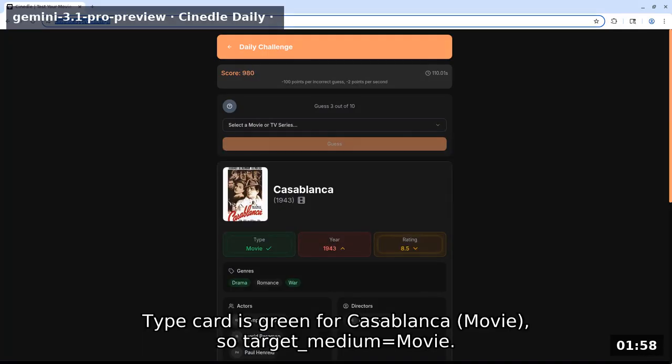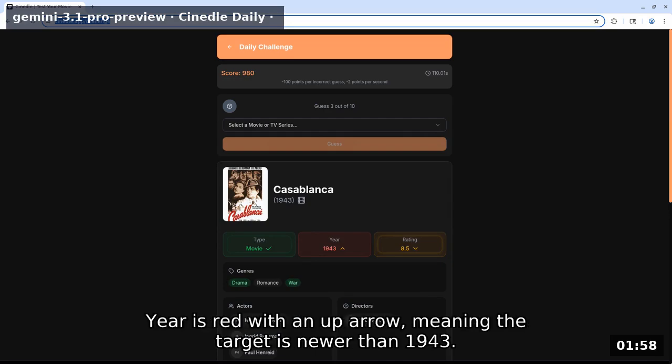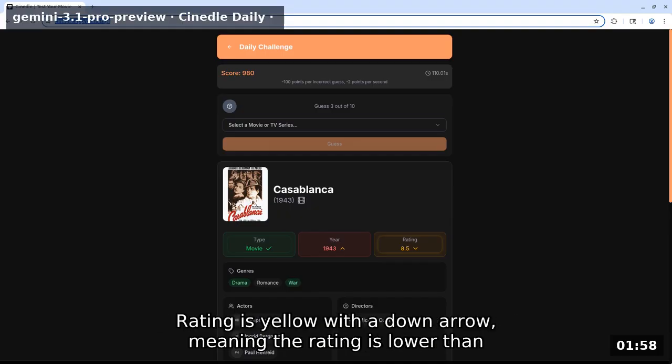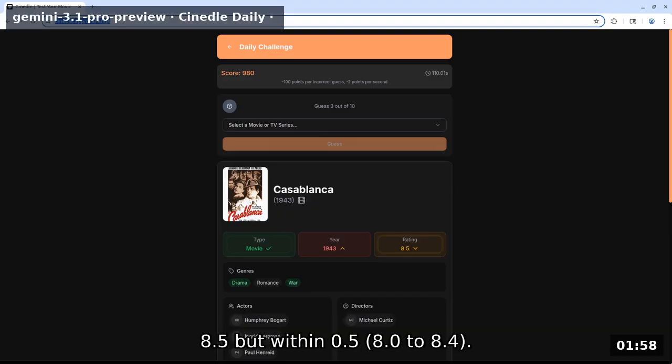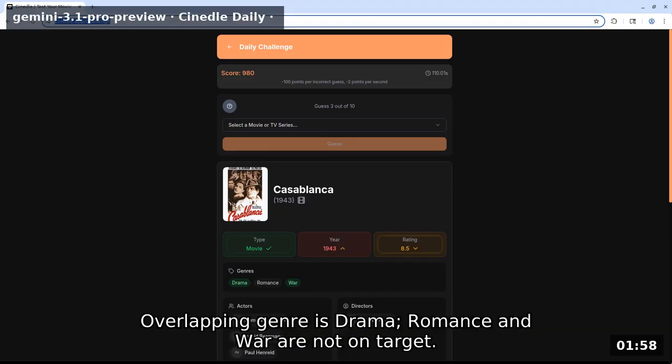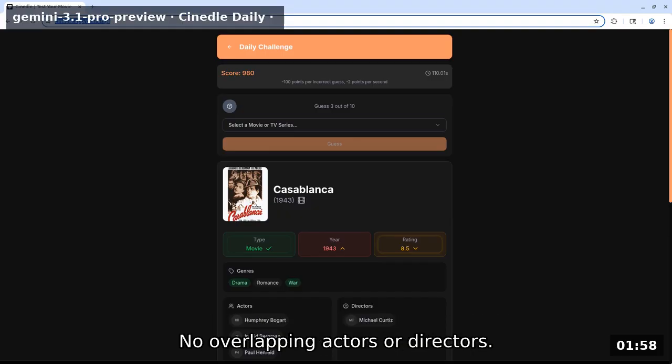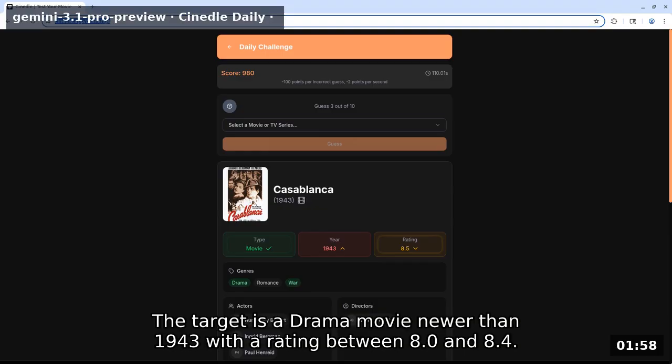Type card is green for Casablanca movie, so target medium equals movie. Year is red with an up arrow, meaning the target is newer than 1943. Rating is yellow with a down arrow, meaning the rating is lower than 8.5 but within 0.5, 8.0 to 8.4. Overlapping genre is drama, romance, and war are not on target. No overlapping actors or directors. The target is a drama movie newer than 1943 with a rating between 8.0 and 8.4.